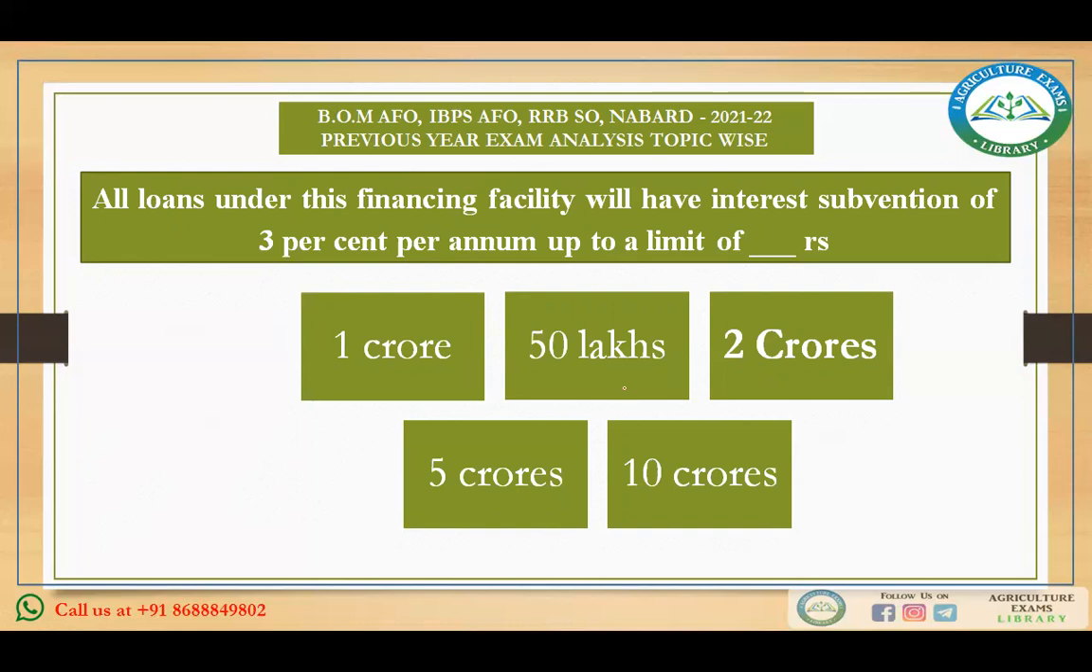2 crore rupees. Okay, this subvention will be available for a maximum period of 7 years, and further credit guarantee coverage will be available for eligible borrowers from the financing facility under the Credit Guarantee Fund Trust for Micro and Small Enterprises scheme for a loan up to 2 crore rupees. Okay, then under the Agriculture Infrastructure Fund, the financial facility will have the interest subvention of 3% per annum up to the maximum limit of 2 crores, and this will be for a maximum period of 7 years.